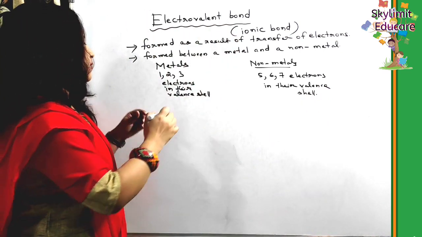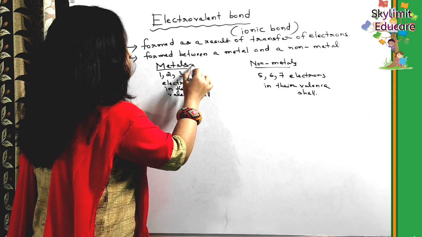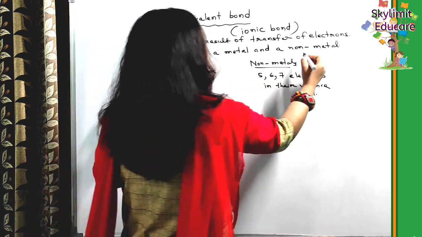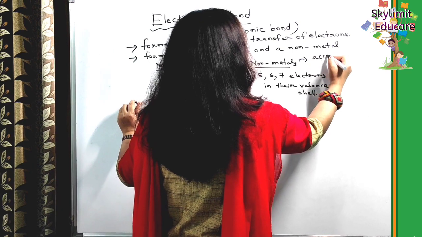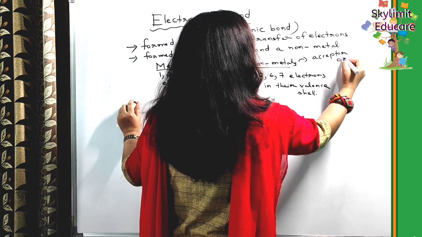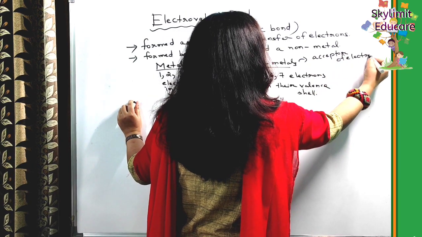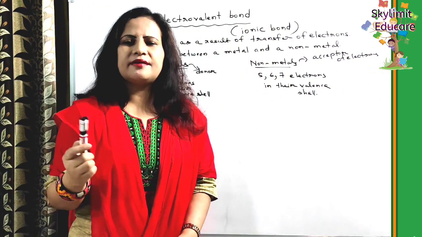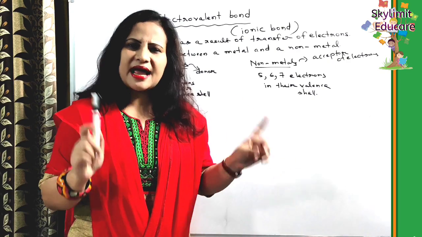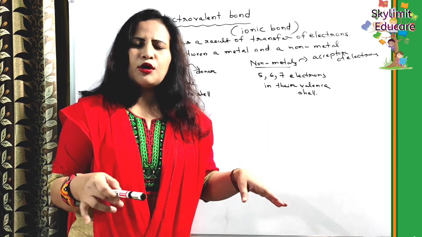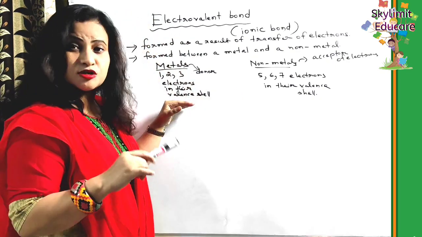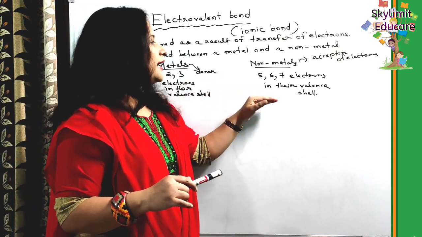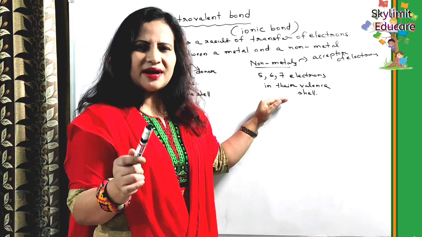That is why a metal usually is the donor of electrons, and non-metals are the acceptor of electrons. Clear? This is in order to attain the stable configuration of the nearest inert gas, in order to become stable. Whatever electrons are lost by the metals are accepted by the non-metals, right?